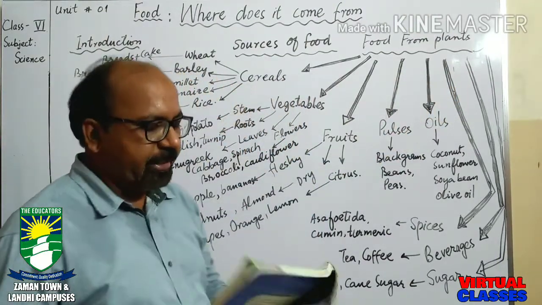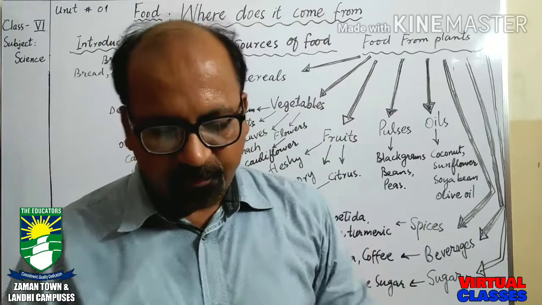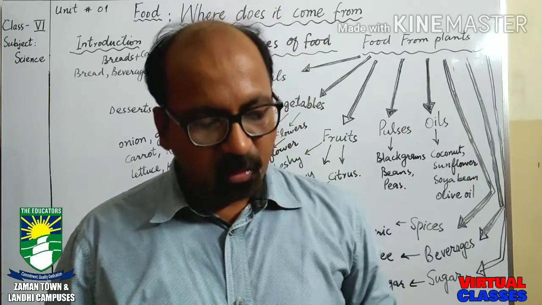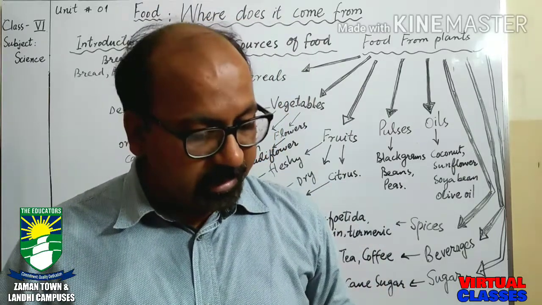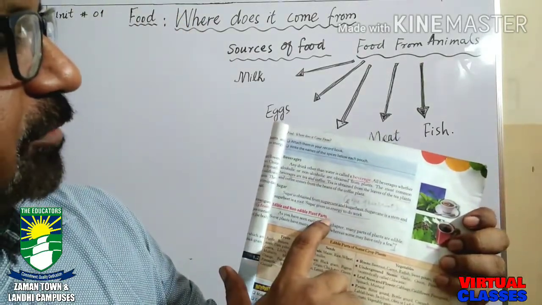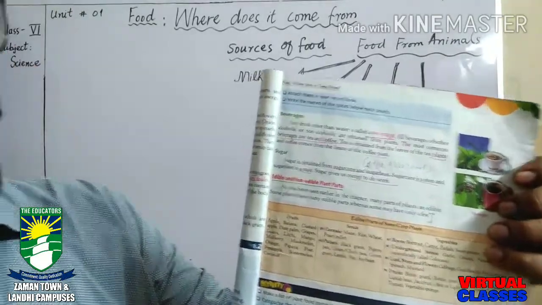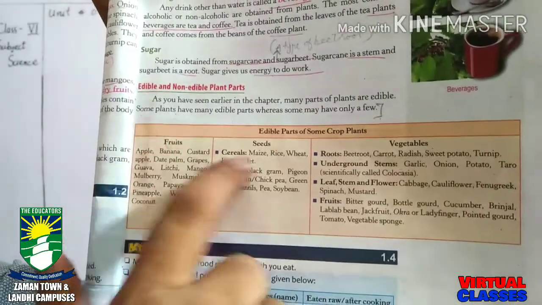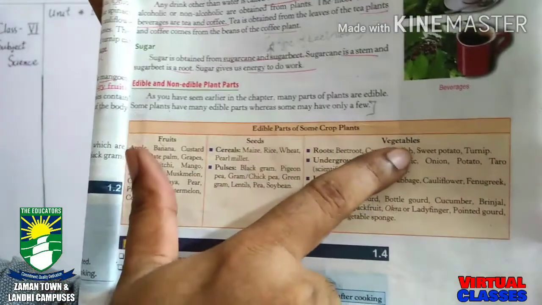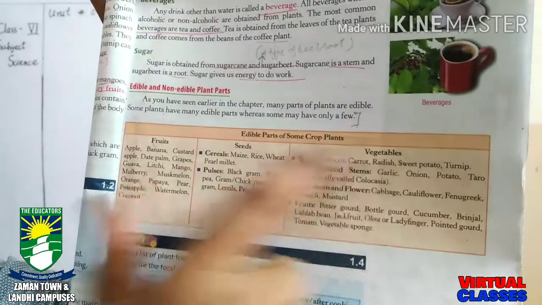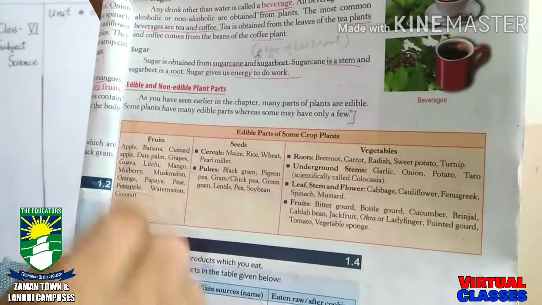So read these pages, page number 5, 6 and 7. Here you will read the other information as well. These are the edible and non-edible parts of plants. As I have told you, sometimes plants store energy in fruits, sometimes they store energy in seeds, and sometimes in vegetables. These are different fruits, seeds and vegetables which are edible.